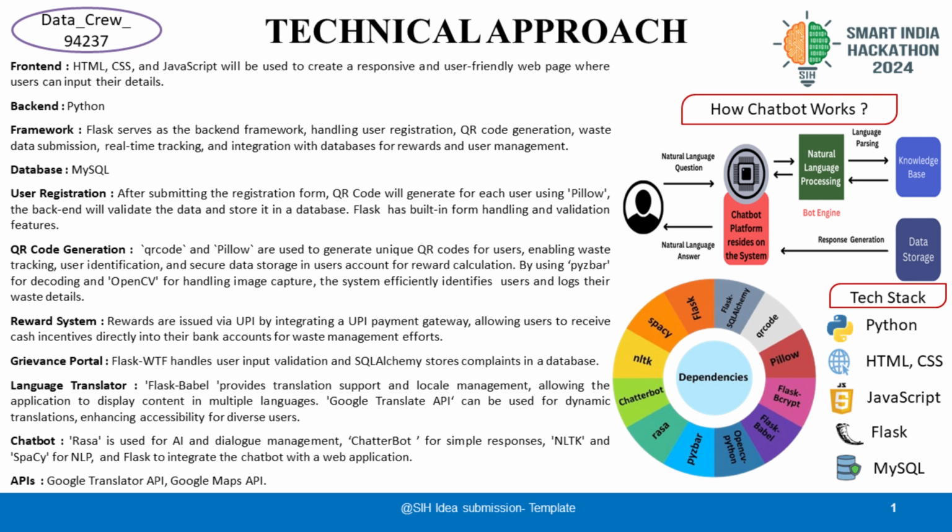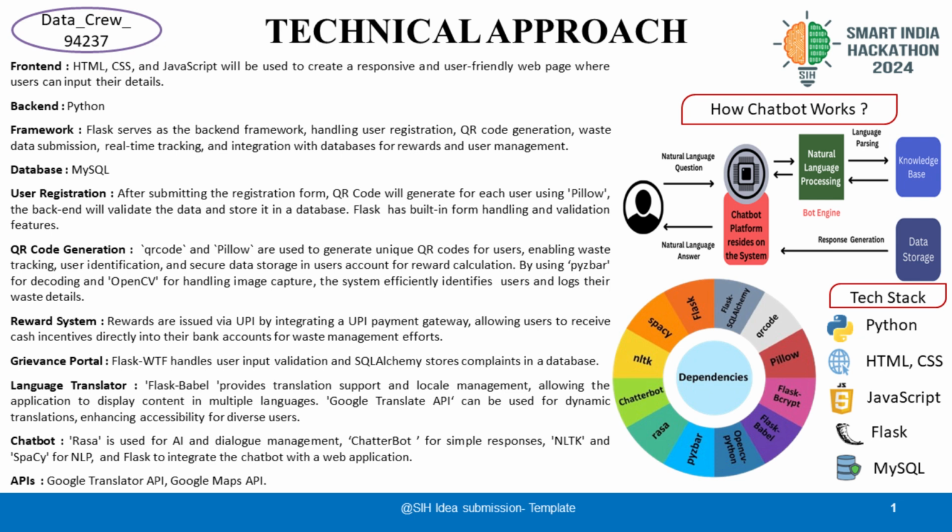NLTK and spaCy enhance NLP capabilities integrated with Flask. For the real-time tracking, it utilizes Google Maps API for tracking the live location of the municipal team. We are also using various APIs such as Google Maps API for live location tracking and Google Translate API for multilingual support. We also have a chatbot on our system, and its functionalities are: NLP engine, which parses and understands user queries; knowledge base, which provides predefined information; data storage, which holds dynamic data for specific queries; and bot engine, which matches queries with information and generates responses.